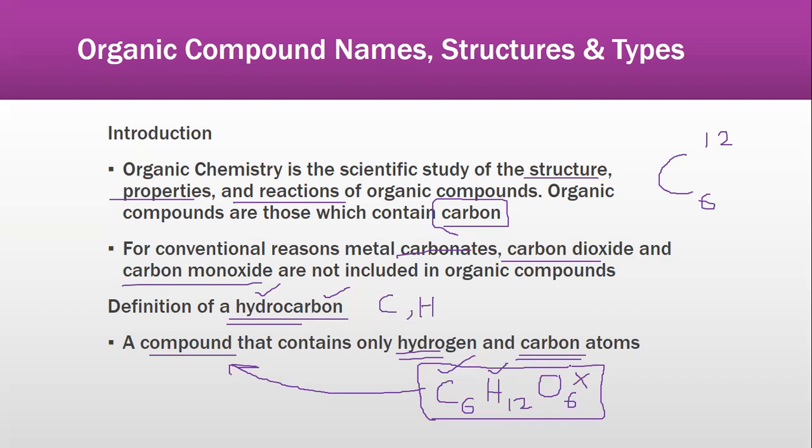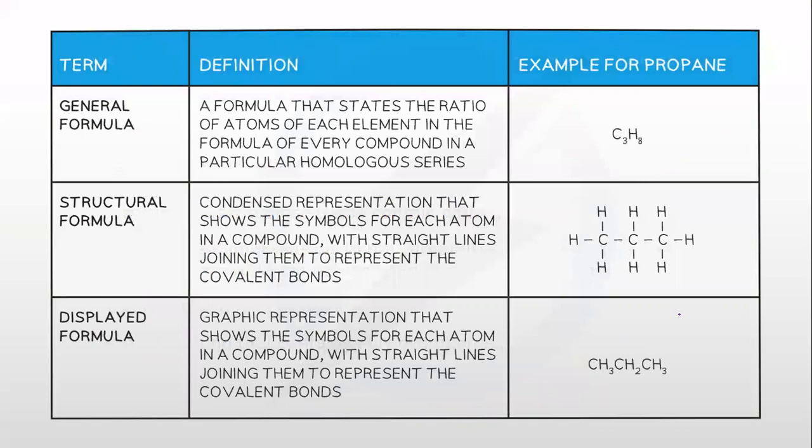So only alkanes and alkenes, your first two homologous series, would be hydrocarbons. Other than that, if we talk about alcohols, they have oxygen as well. If we talk about carboxylic acids, or amines, they have nitrogen, oxygen as well, but they do not only contain hydrogen and carbon. Then you should also know about three more things, which are a general formula, a structural formula, and a displayed formula, and the difference between these three.